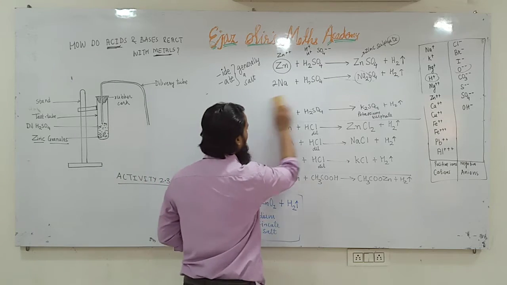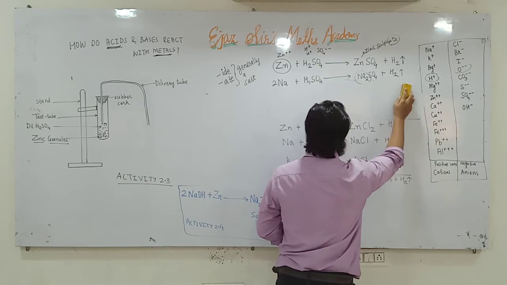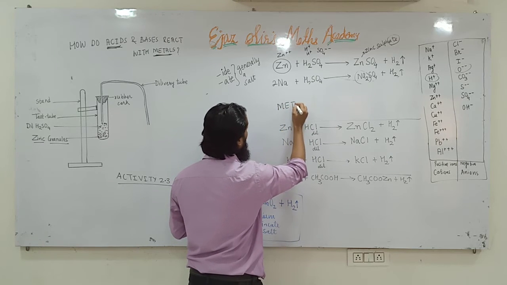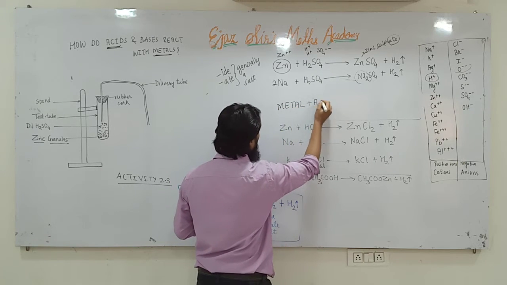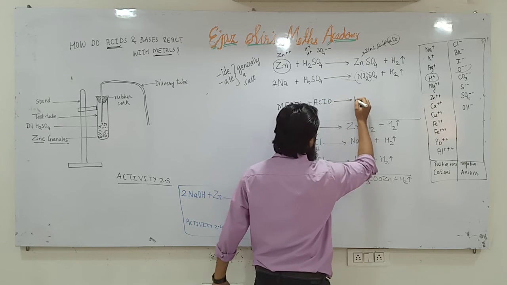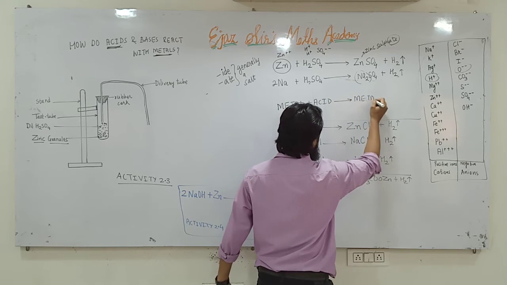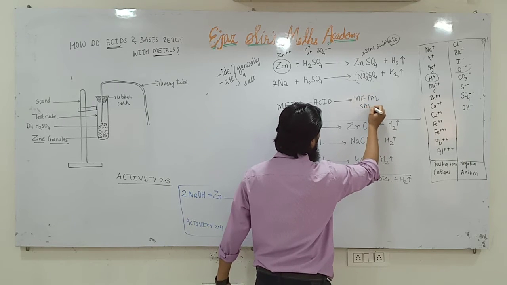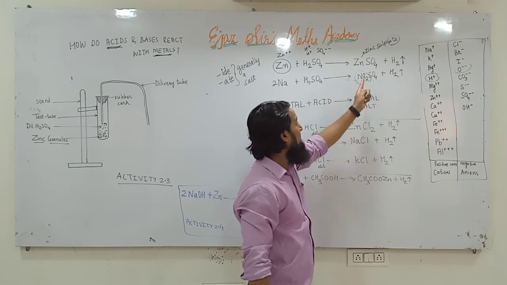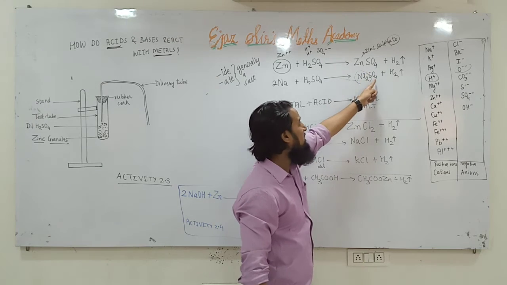Now see. So what happens? What is our conclusion? Metal plus acid gives metal salt. Why are we writing metal salt? Because this is zinc salt, zinc sulfate. This is sodium salt, sodium sulfate.